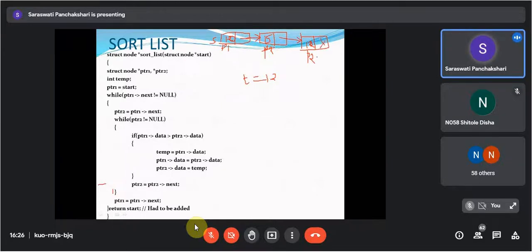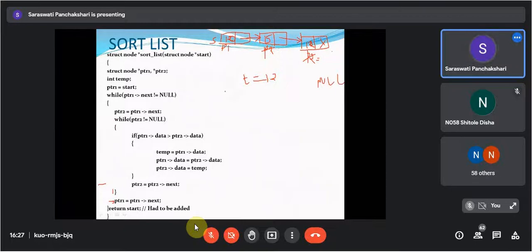Means now this is null part. So what will your P2 contain now? It is equals to null. P2 is equals to null. Now check here, it will go here, PTR2 is not null. Now this condition is false. If this condition is false, it will come out of this loop, and here what we are doing,